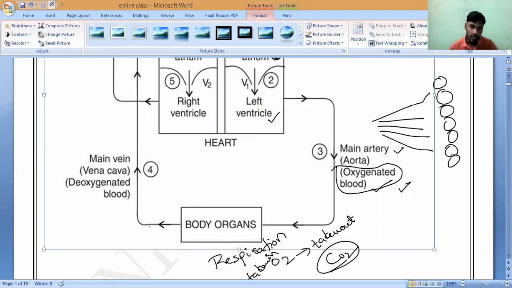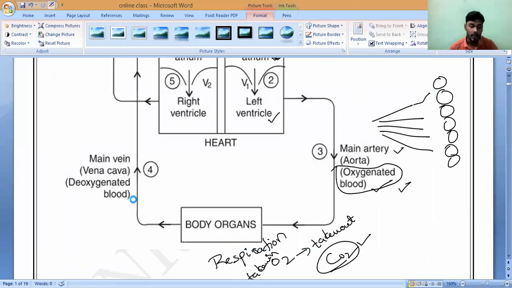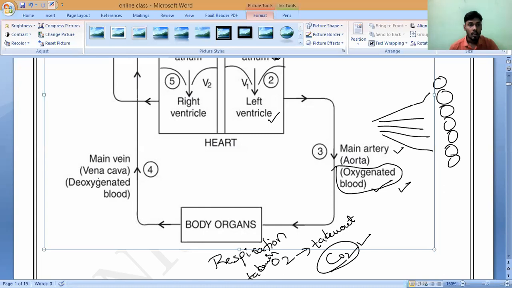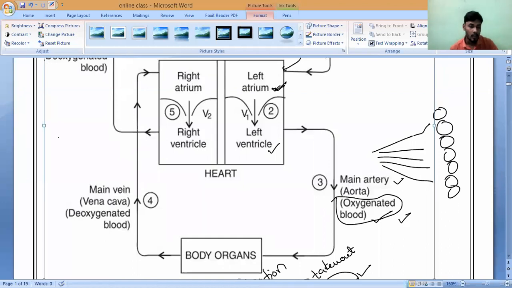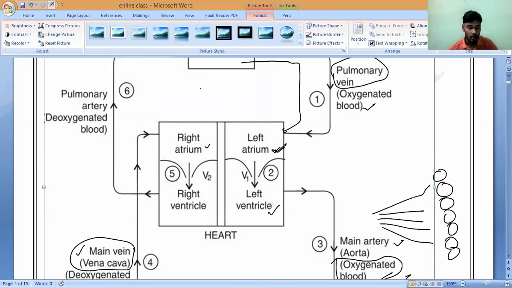So now again, with the help of capillaries only, the deoxygenated blood, meaning the blood which contains carbon dioxide, will reach the right atrium with the help of the main vein. What is that vein called? Vena cava. Understand, with the help of this main vein, the deoxygenated blood, everything collected from the complete body organs, is given to the right atrium. That is what you have to remember.